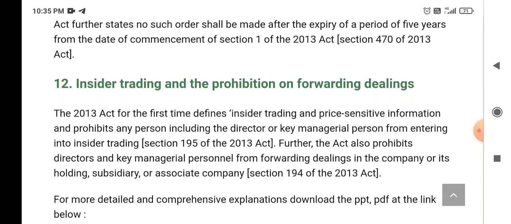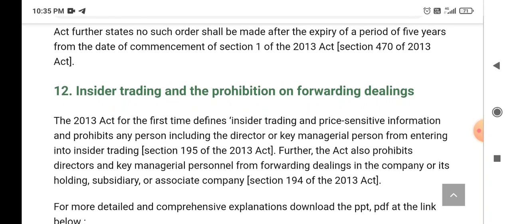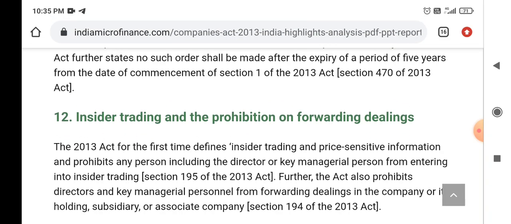Further, the Act also prohibits directors and key managerial person from forward dealing in the company or its holding, subsidiary or associate company. So this is the very important information regarding the Companies Act 2013.